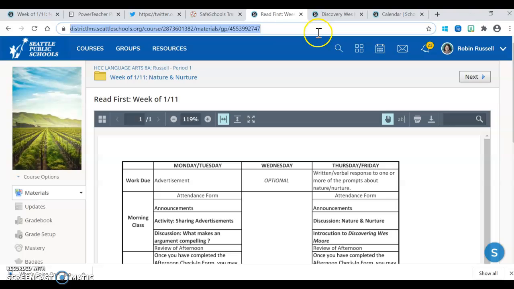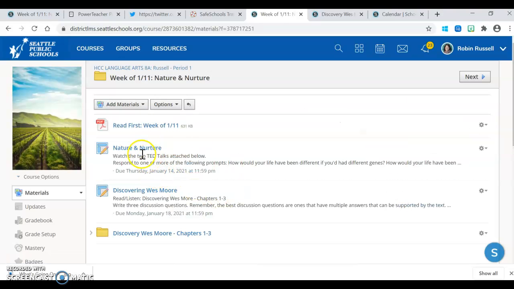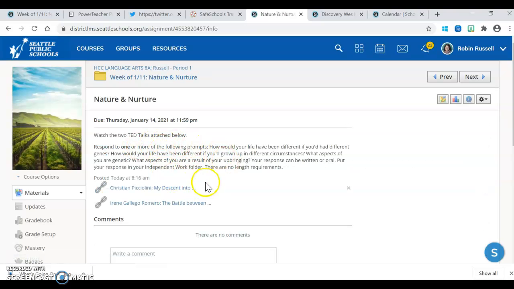And so if you look here, you'll see that assignment here, nature and nurture. And when you click on it, it has the instructions and it has the links to both of those TED Talks there. And the prompts are, how would your life have been different if you'd had different genes? How would your life have been different if you'd grown up in different circumstances? What aspects of you are genetic and what aspects of you are a result of your upbringing?